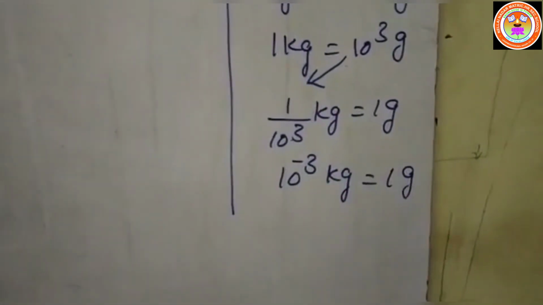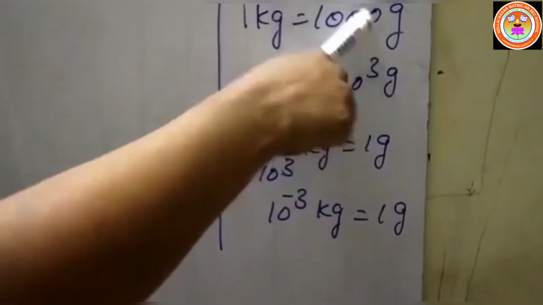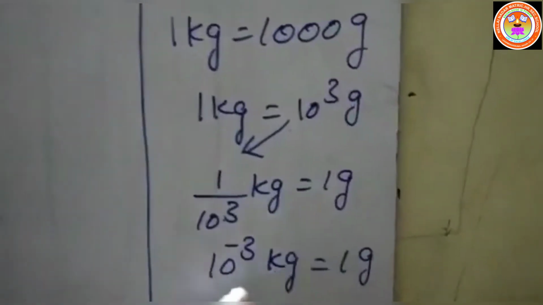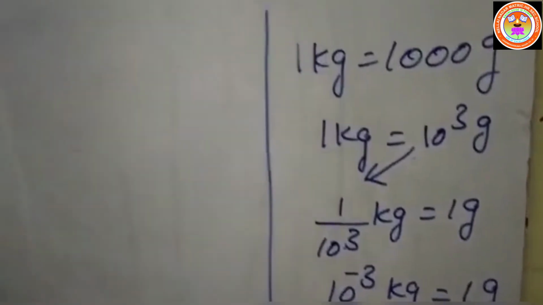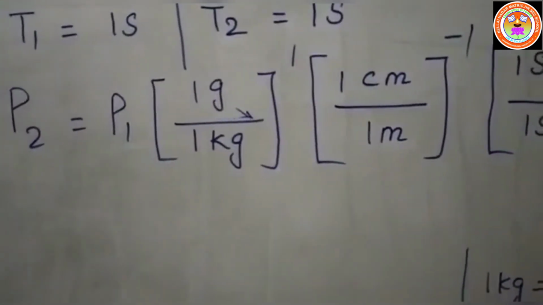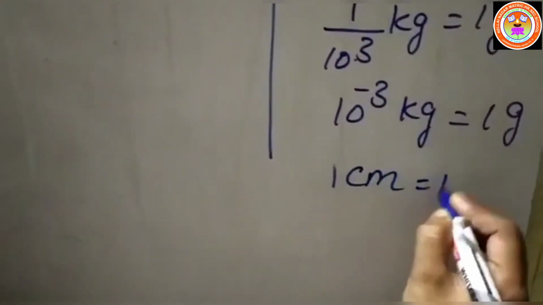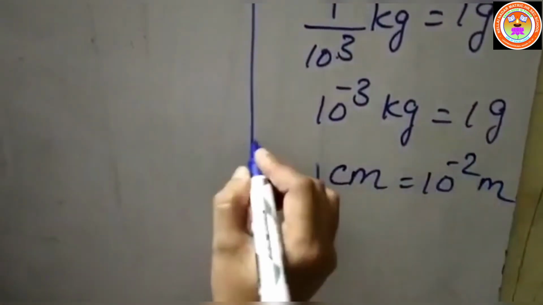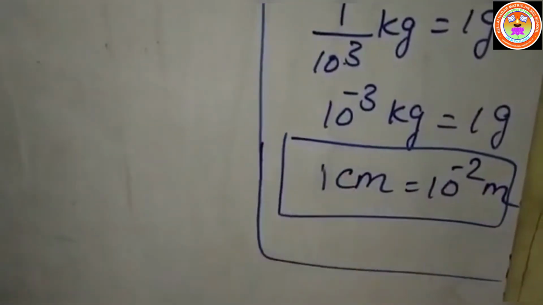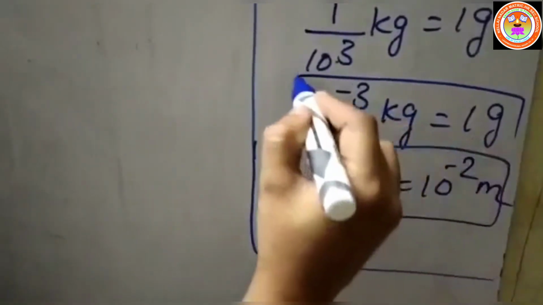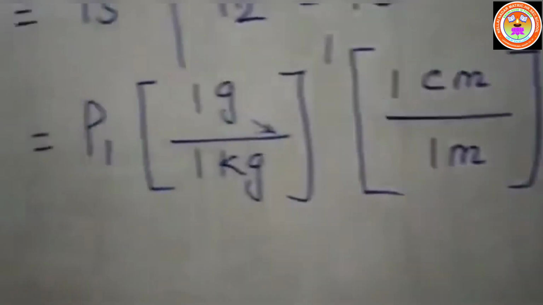Do you understand? So 1 kilogram is equal to 1000 gram, and we have to convert 1 gram to the kilogram unit only. So 1 gram is equal to 10 power minus 3 kilogram. And similarly we can convert the centimeter scale into the meter scale also. That is 1 centimeter is equal to 10 power minus 2 meter. All that you studied in the lower classes, isn't it? 1 centimeter is equal to 10 power minus 2 meter, and 1 gram is equal to 10 power minus 3 kilogram. It is substituted in this dimensional analysis.